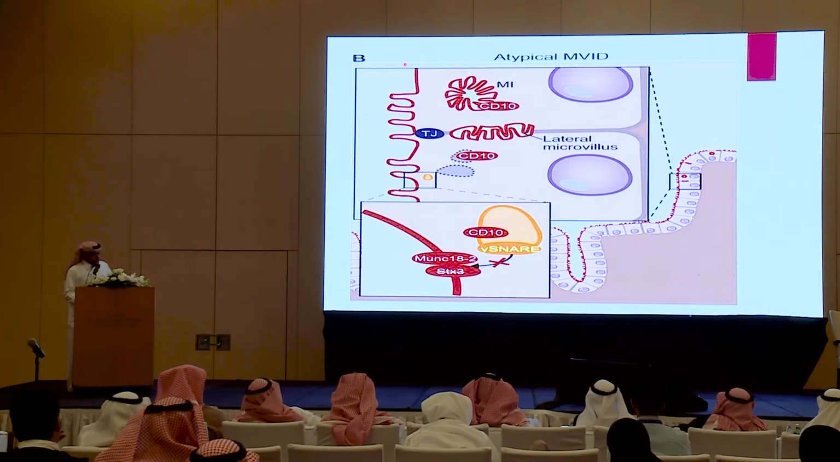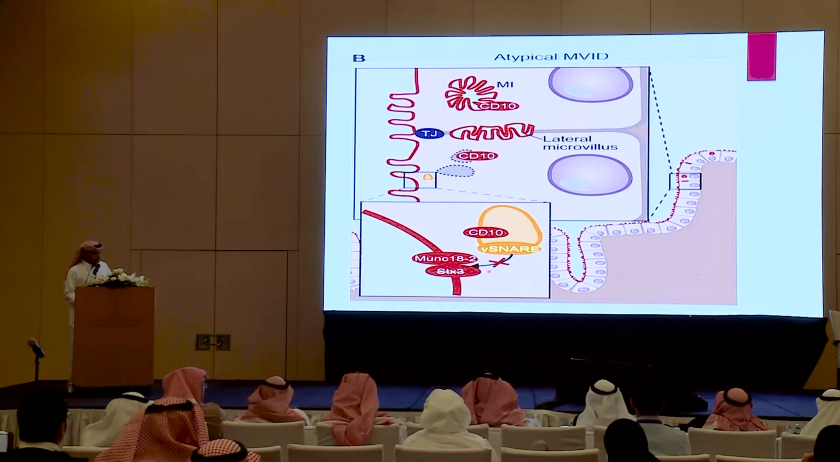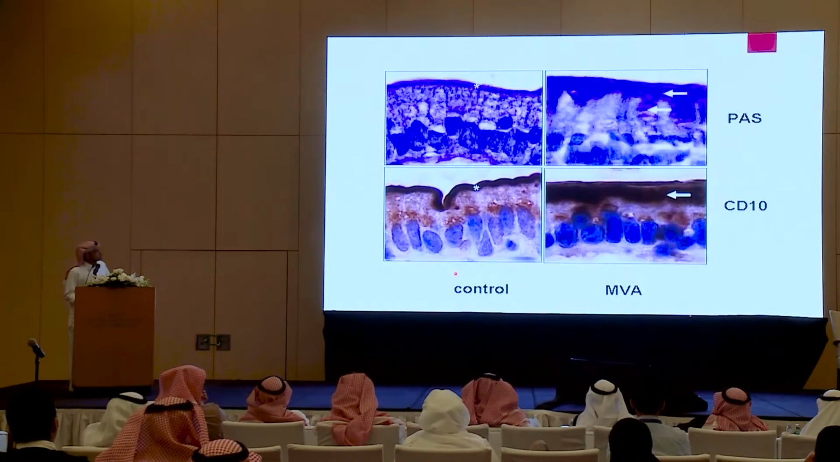The other defect is a fusion defect between the vesicle and the apical membrane. This is mediated through the junction between syntaxin 3 protein and V-SNARE protein. So when they are joined together, it will enable this vesicle to lay down the cargo protein needed for function as well as structure of the apical epithelium. A defect in that will cause an atypical form of microvillus inclusion disease.